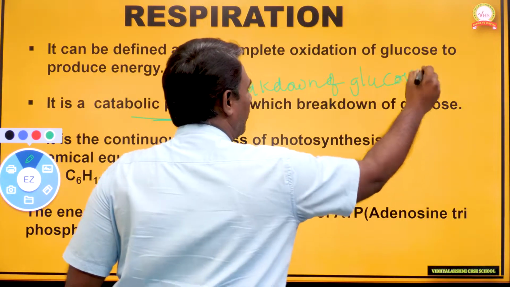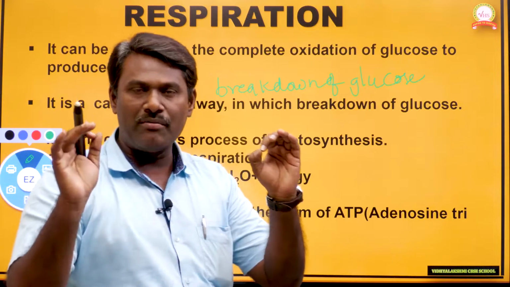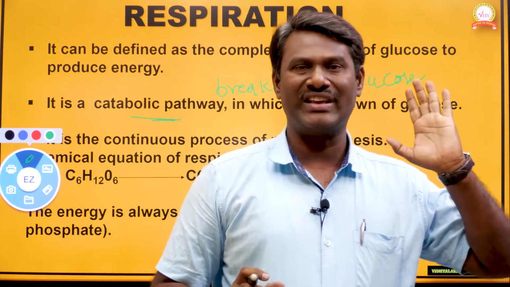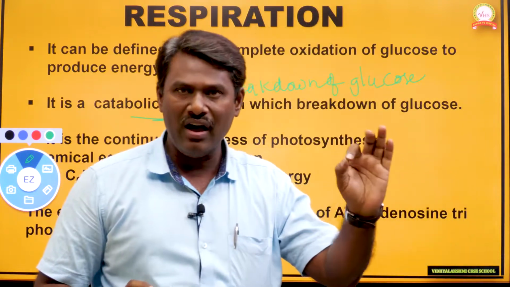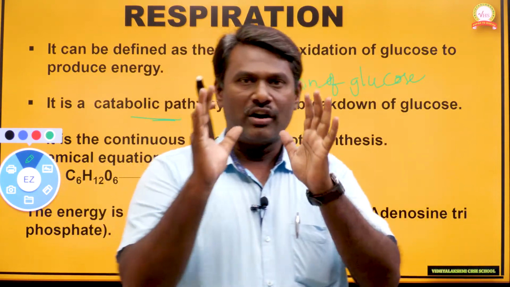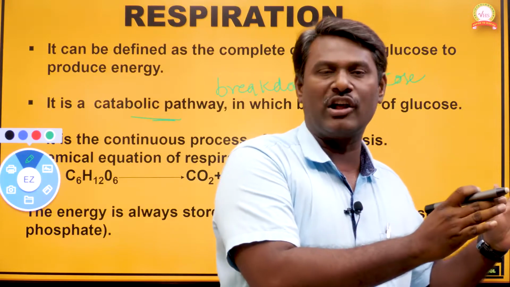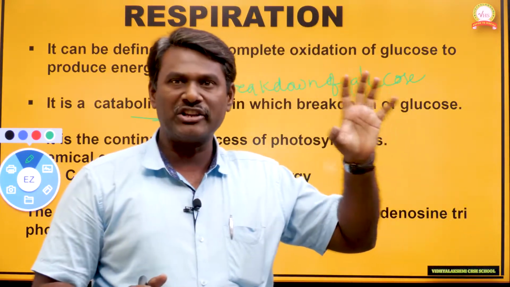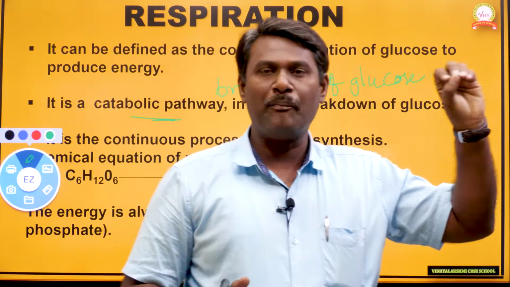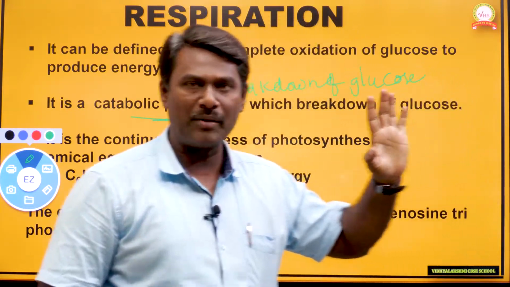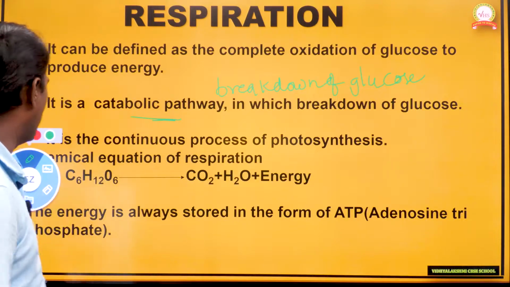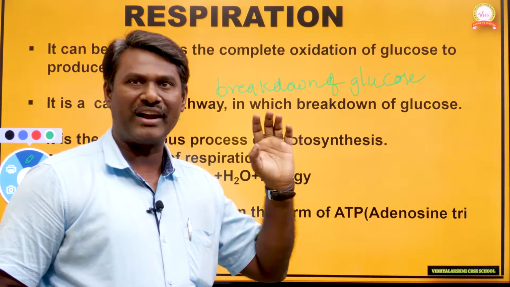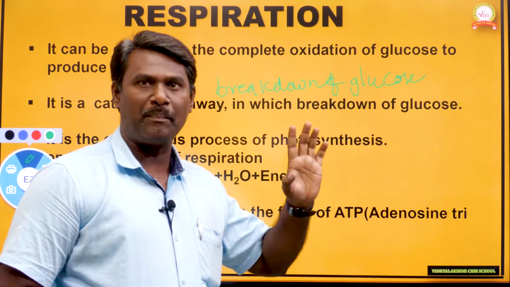Catabolism can be defined as the process in which glucose is broken down. During the catabolism process, glucose undergoes breakdown to produce energy. That is why respiration is an example of a catabolic pathway.